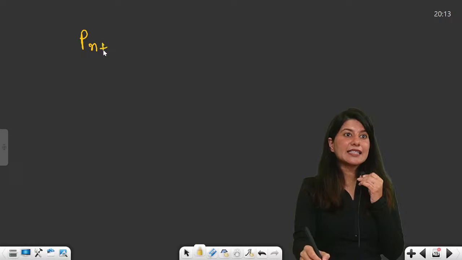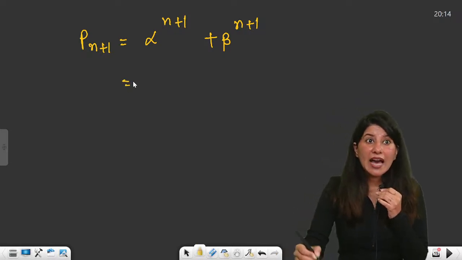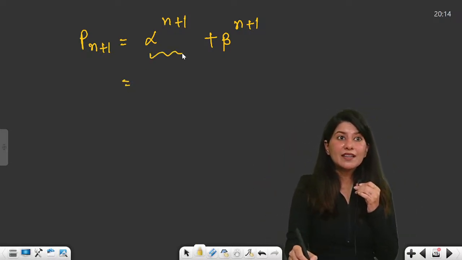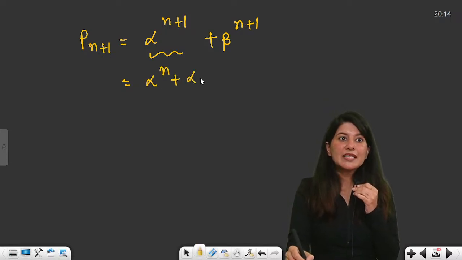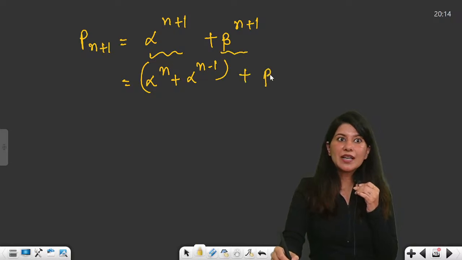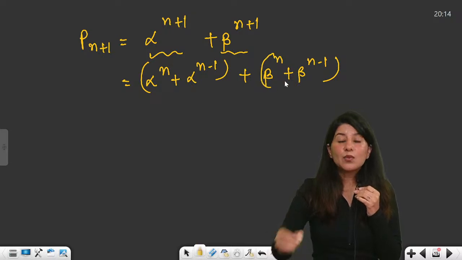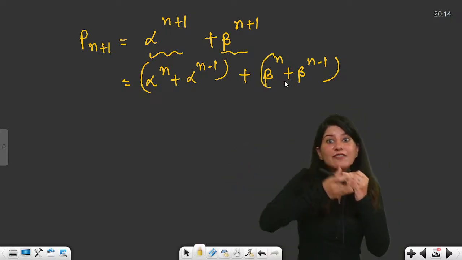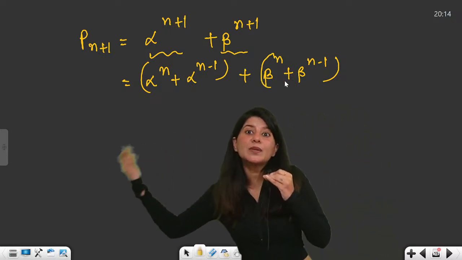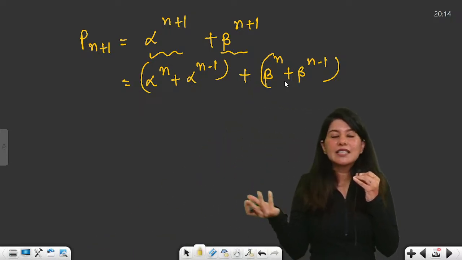If somebody has given me Pn plus 1, that will be alpha raised to power n plus 1 plus beta raised to power n plus 1. Now alpha raised to power n plus 1, you know the game, right? It can be written down as alpha raised to power n plus alpha raised to power n minus 1. And similarly, beta raised to power n plus 1 is beta raised to power n plus beta raised to power n minus 1. Why? Because now we know the pattern. Alpha raised to power 4 was alpha cube plus alpha square, so basically, 1 power we are decreasing, nothing else.